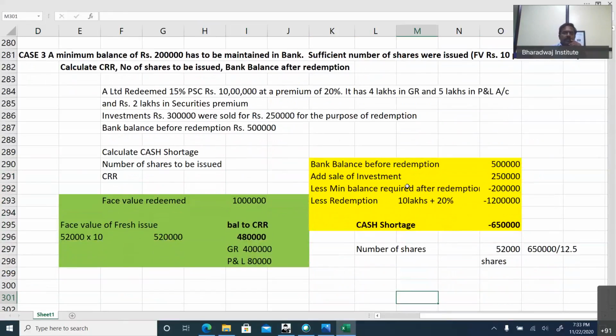Now, minimum bank balance has to be maintained. So we work out cash shortage. Then we work out number of shares. Thereafter, we come to CRR. This case 3 is important. This can be tested for 6 marks. For each question, this 2 marks, number of shares 2 marks, and this CRR 4,80,000, they can ask 2 marks like that. 6 marks question can be tested in exam.